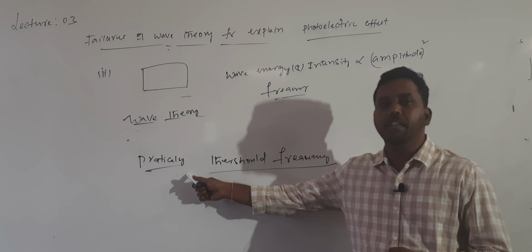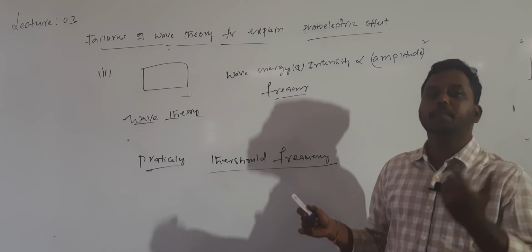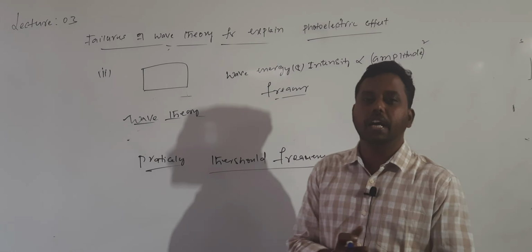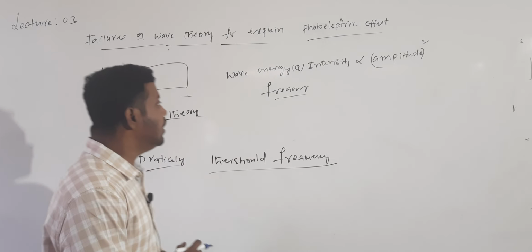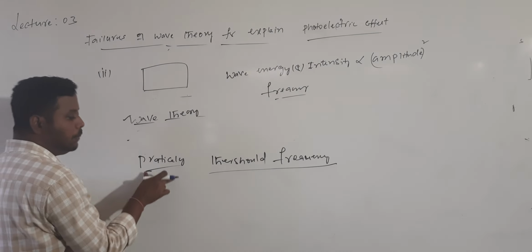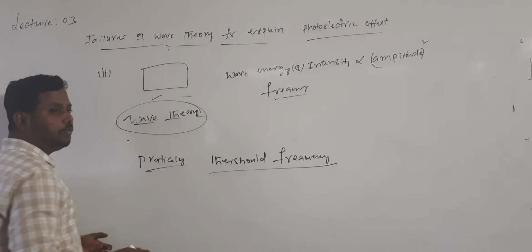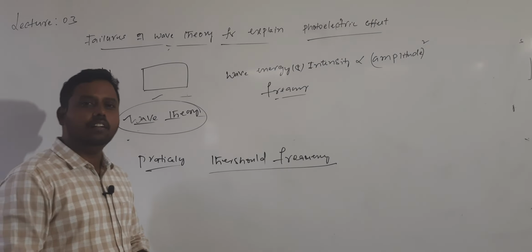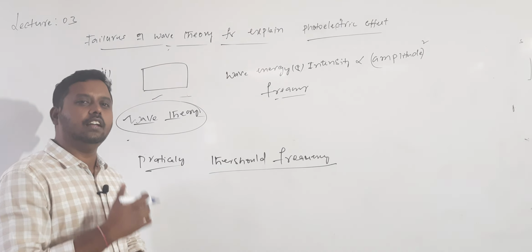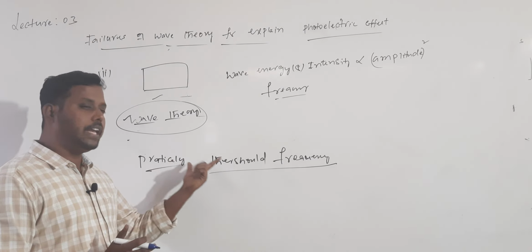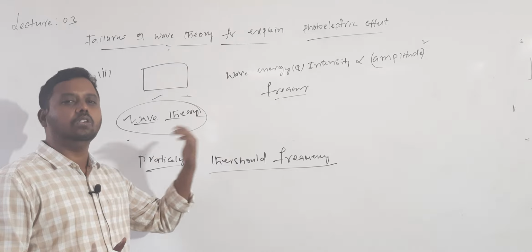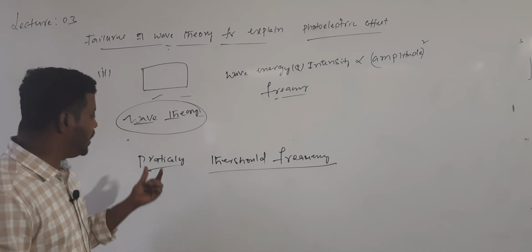But practically, the radiation requires a certain minimum frequency in order to eject the electron. So this is the controversy between wave theory and practice. Wave theory says no minimum frequency is required, but practically a minimum frequency is required. So which one is correct?